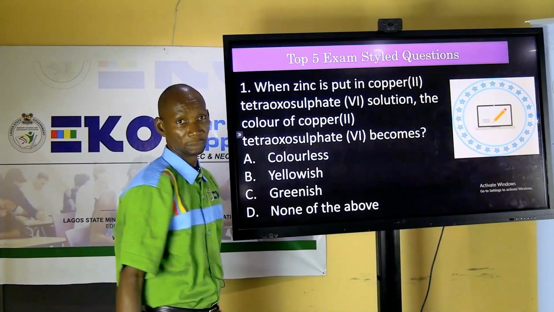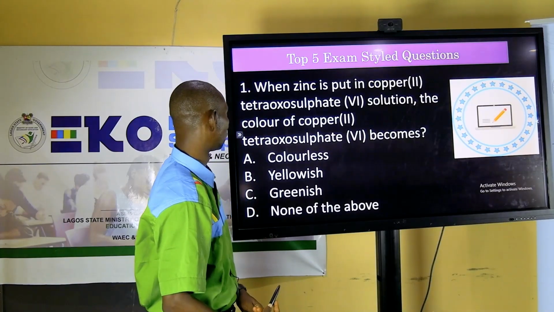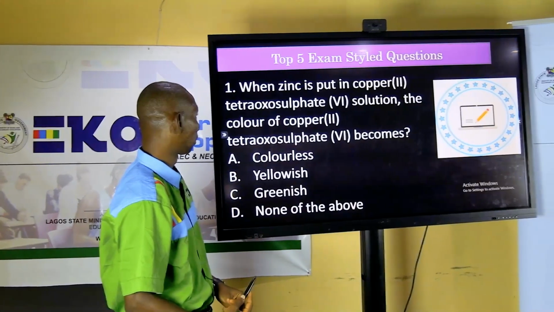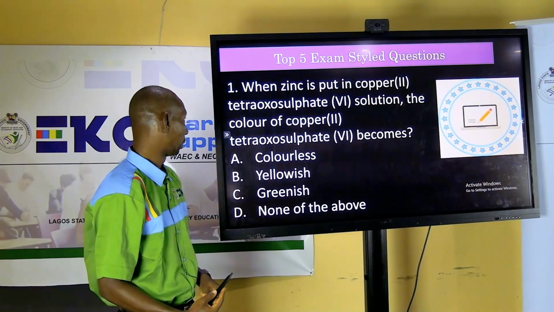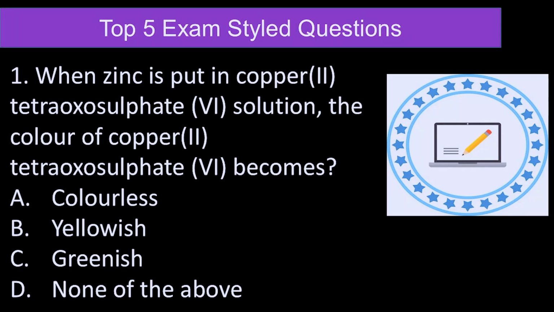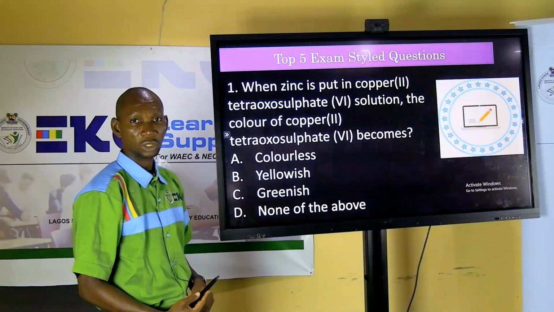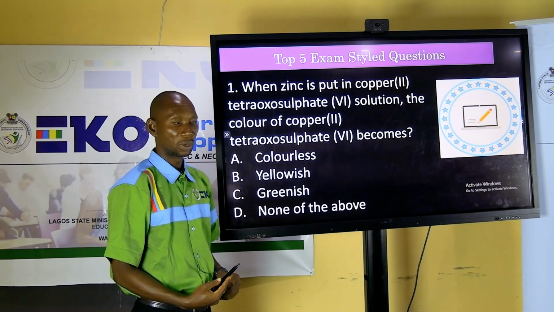So now, this is our top 5 exam-style question. The question is on the board, and I want you to choose the correct option here. Option A, colorless, B, yellowish, C, greenish, and D, none of the above. So what do you pick as your answer here?